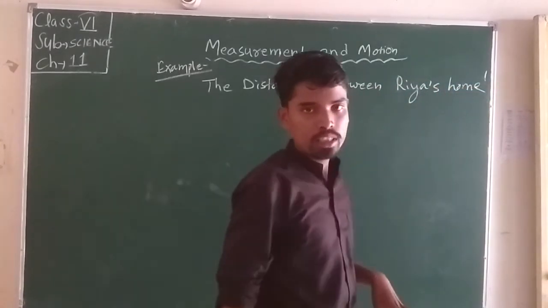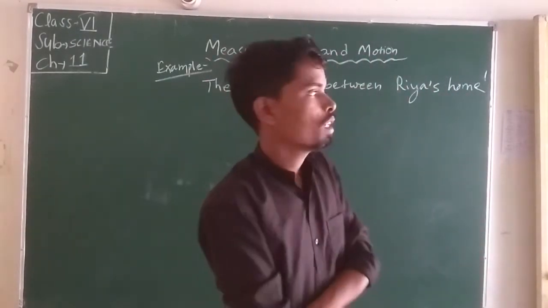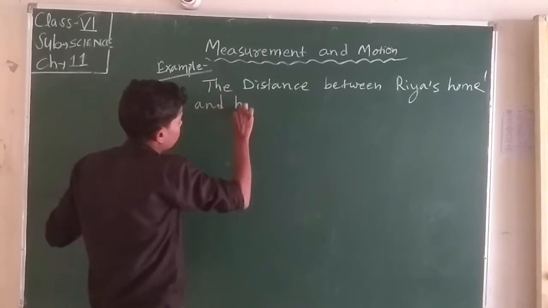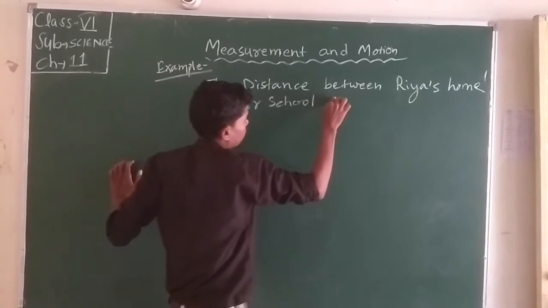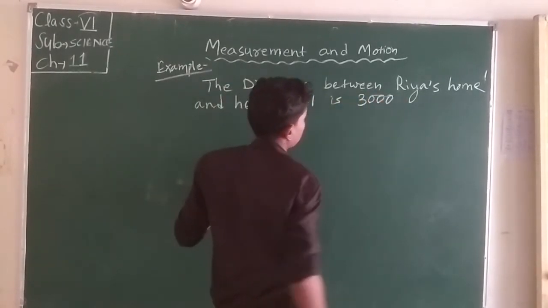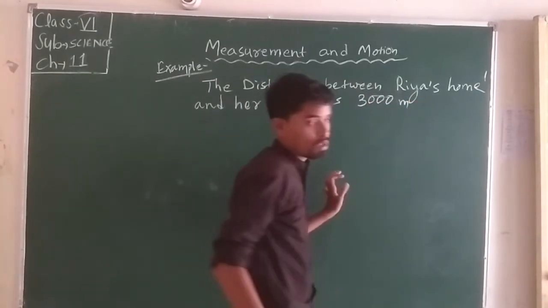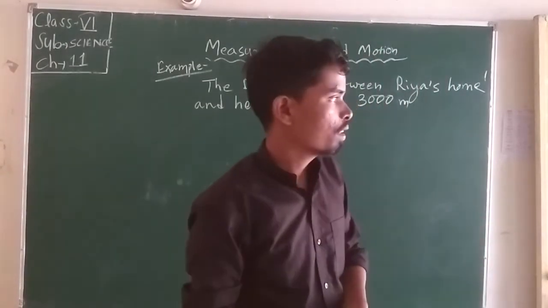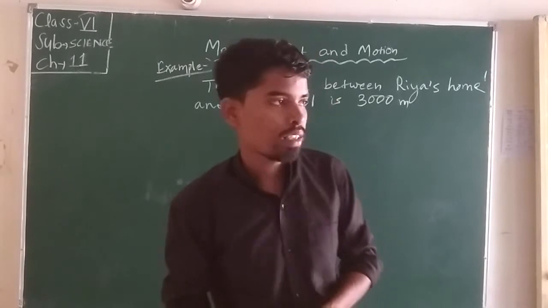So student, the distance between Ria's home and her school is 3000 meters. What will we find? Mainly, express the distance in kilometers.